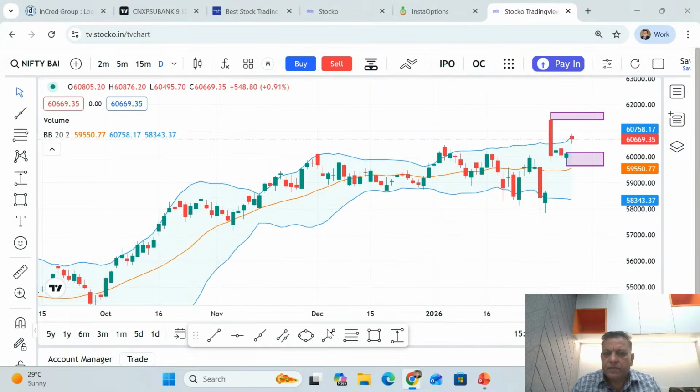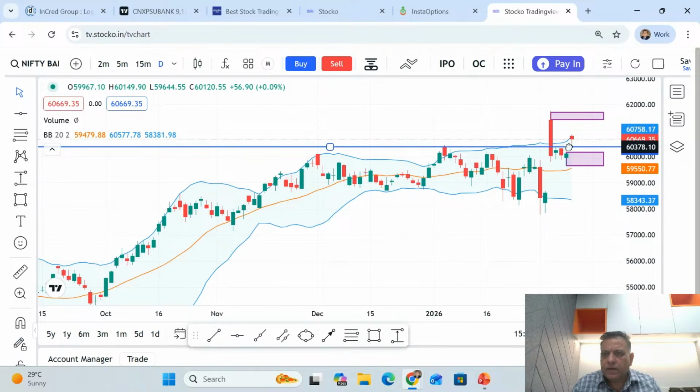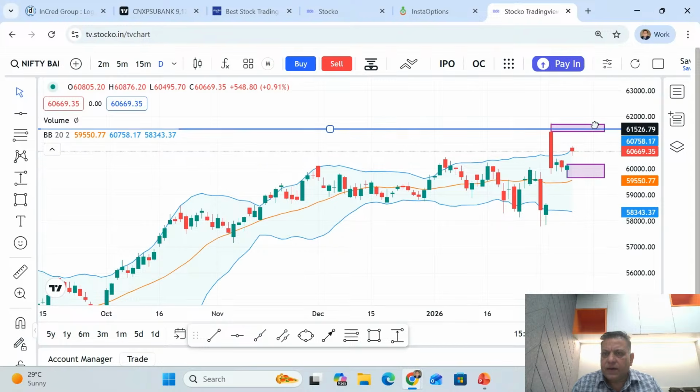So where did we get these figures? 60,385 is the start of this gap. Right? I have taken this entire gap over here. So this gap I've taken, it can push down a bit if there's a bad day from an intraday perspective. And the resistance, I've not taken this high as the first one, I've taken this open.